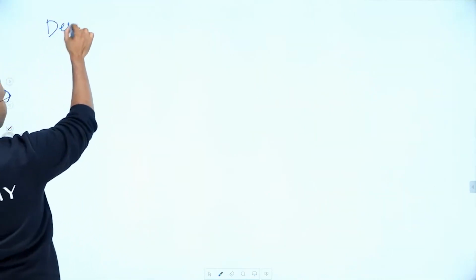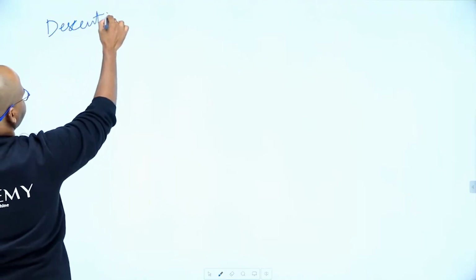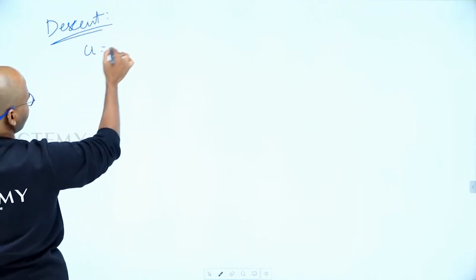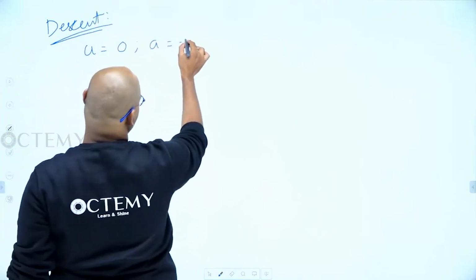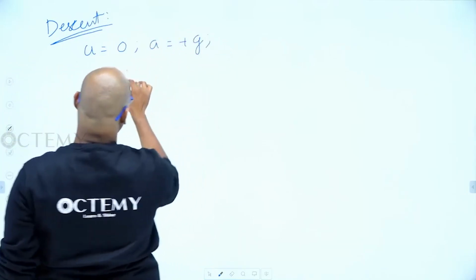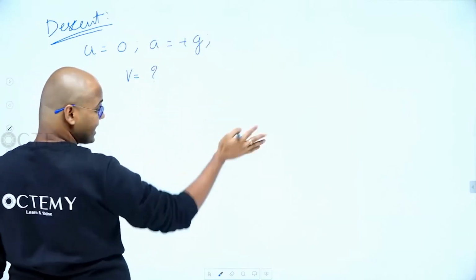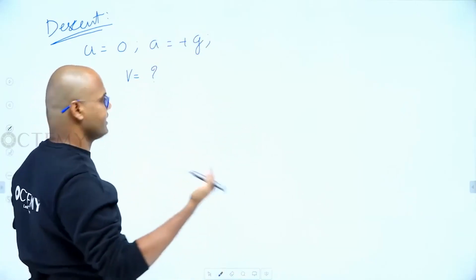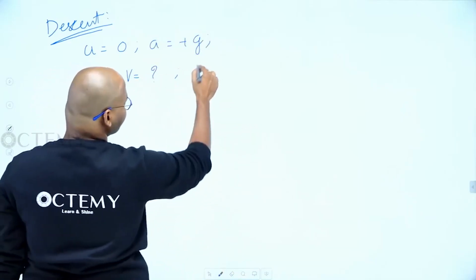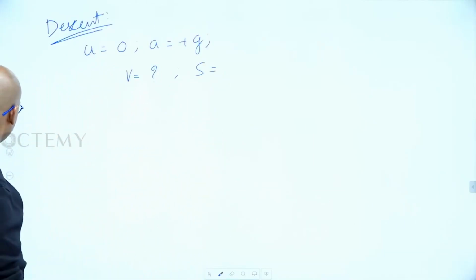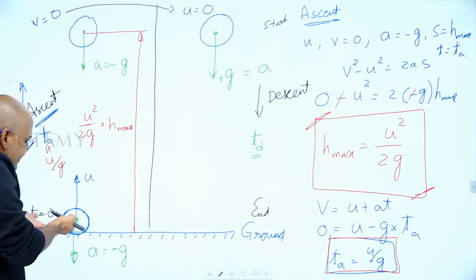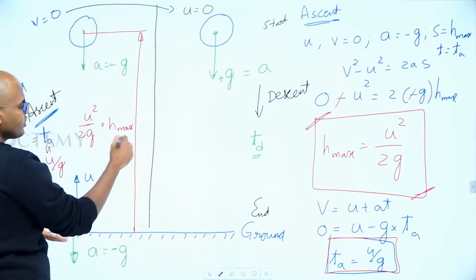We'll go for the descent case. What is the data I know? Initial velocity is 0. Very good. Next, acceleration is plus g. Very good. What is the final velocity? That is the next question he is asking, with what velocity it is going to hit back. I don't know. Next, what's the distance traveled? It has gone up by a distance of h max.